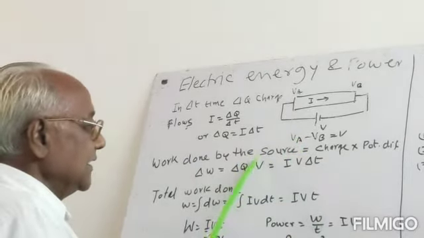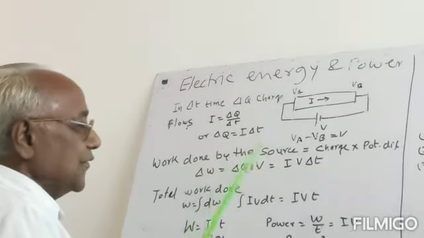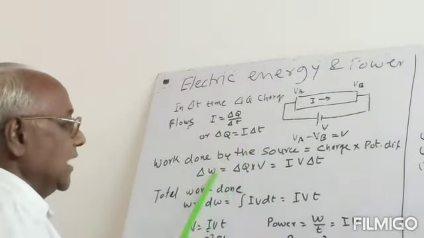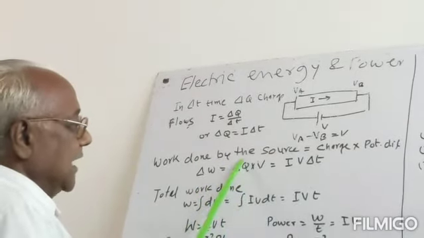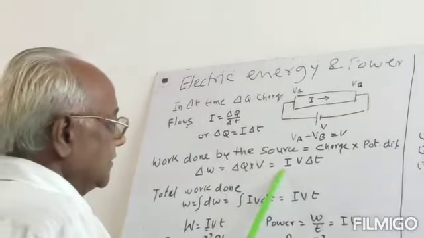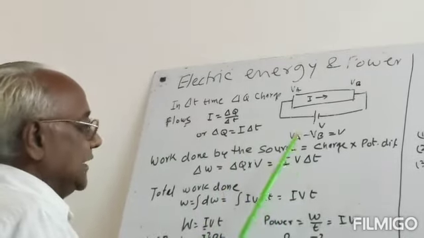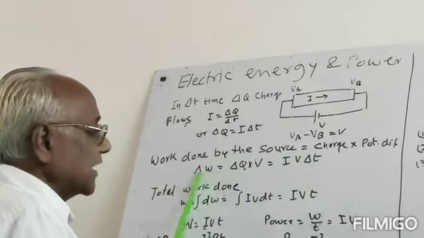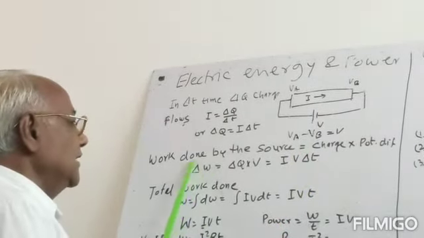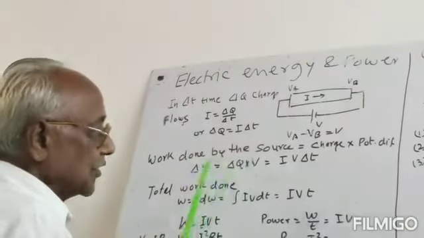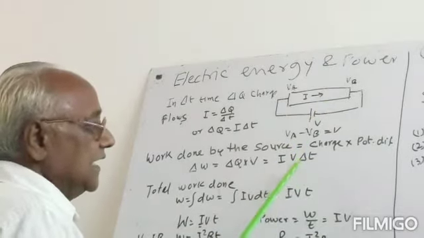So if V is the potential difference and delta Q is the charge flowing, then the work done by the source, delta W, will be equal to delta Q into V. And instead of delta Q we can write I into delta T. So it will be equal to I into V into delta T. So this will be the small work done in a small time, for the charge flowing through the conductor in delta T time.